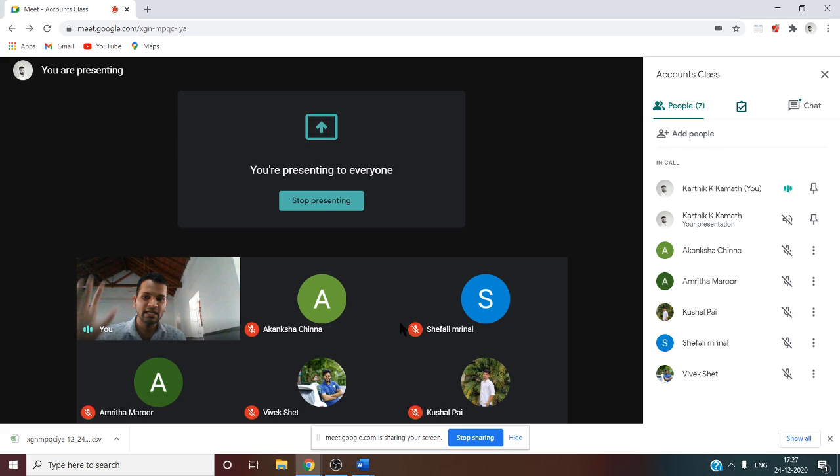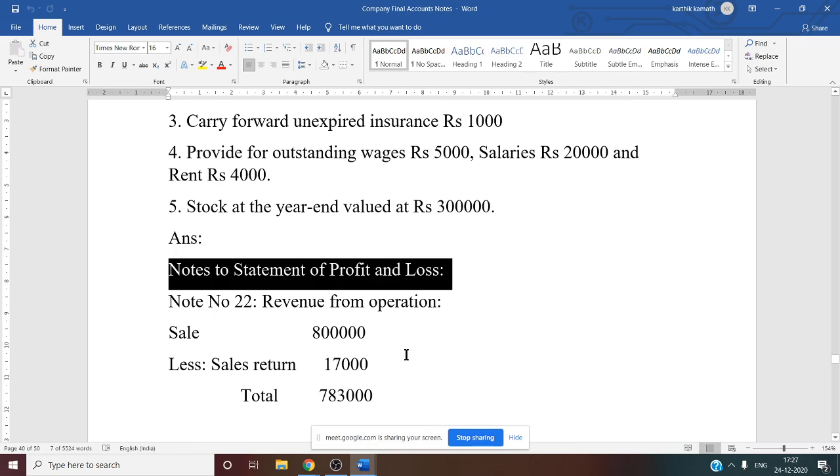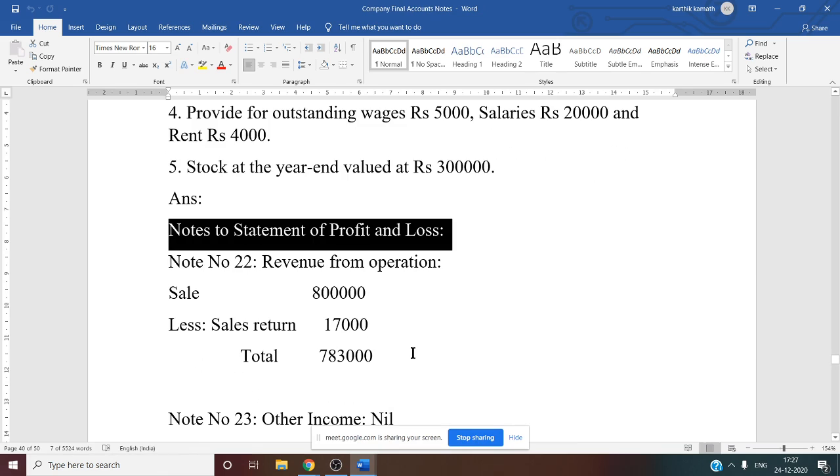So now we have discussed all the things regarding this problem number 5, the 24-mark problem. Now let us see the solution of this problem, and let us discuss the solution one by one. See this problem number 5. The first step is notes to the statement of profit and loss account. First thing we have to do is notes to P&L. There are 9 notes, from 22 to 30. So one by one we have to do.